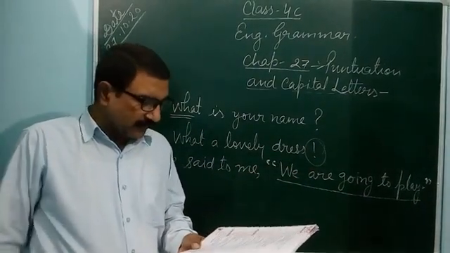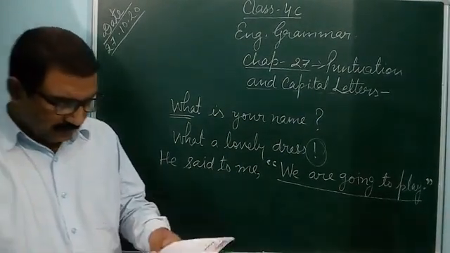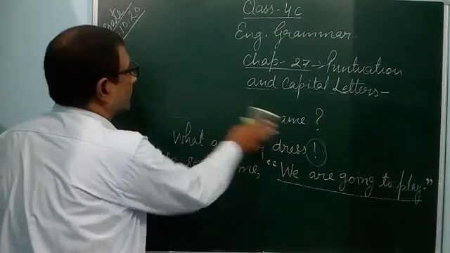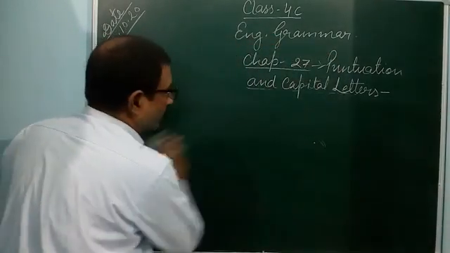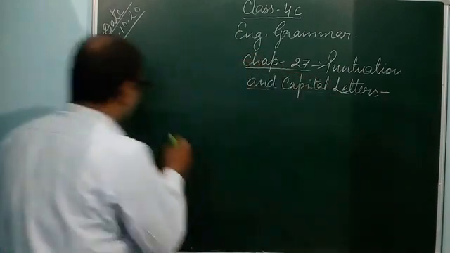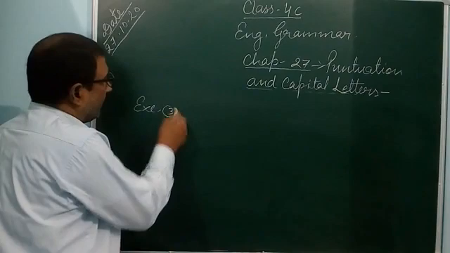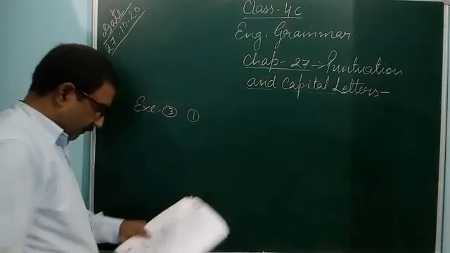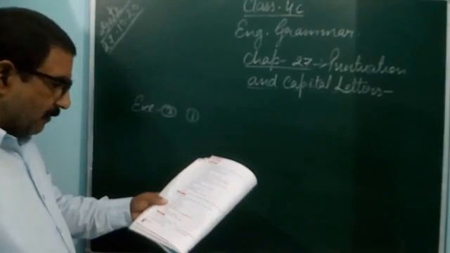Exercise 3 is based on this. Put inverted commas in the following sentences. As you see, question number 1. Exercise 3, question number 1, you can see: the car is in the garage, said the driver.